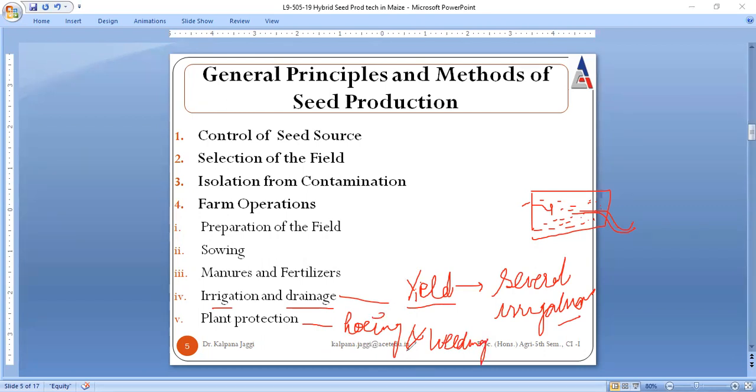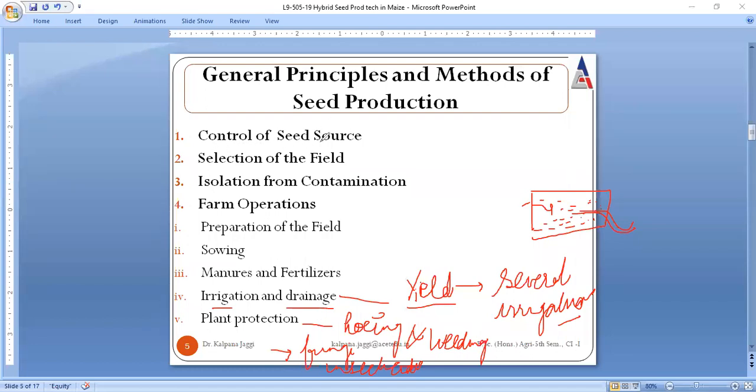hoeing and weeding should be done at regular intervals, and in certain cases when you feel hoeing and weeding is not sufficient for the protection of the plant, then in those particular cases one can go for the spraying or dusting of fungicide, then insecticide. This can also be done. Fungicide and insecticide spray can also be done if required. So, with this, I have completed the four principles and methods of seed production.